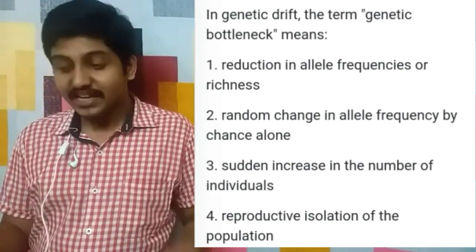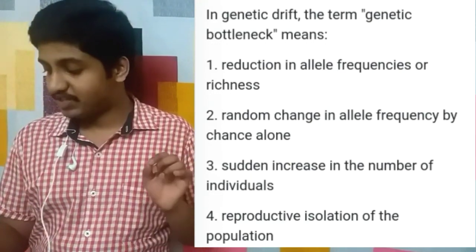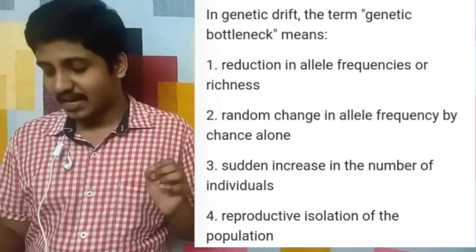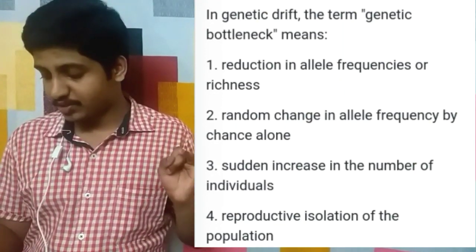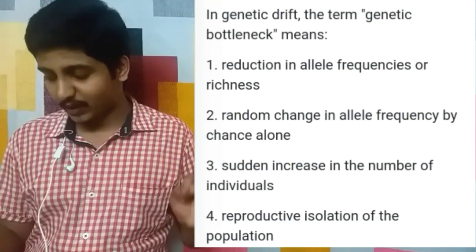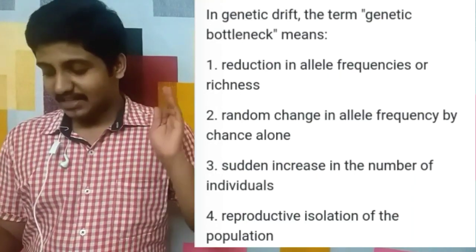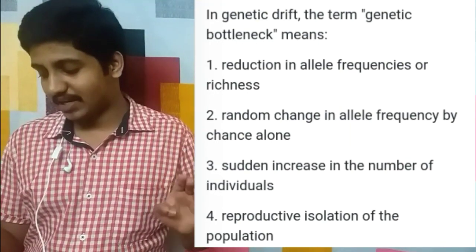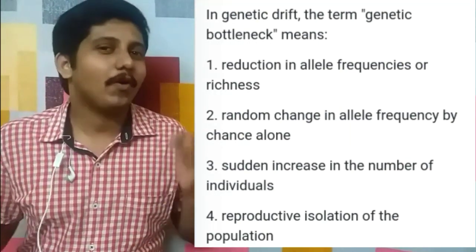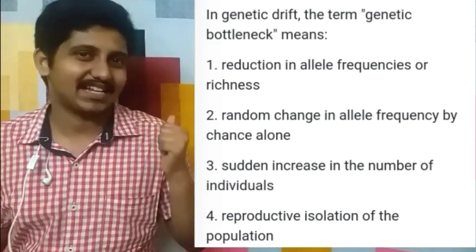But before that, I will ask you a question which one of my students asked me as a doubt. The question is: in genetic drift, the term genetic bottleneck means: 1. Reduction in allele frequencies or richness. 2. Random change in the allele frequency by chance alone. 3. Sudden increase in the number of individuals. And 4. Reproductive isolation of the population. By the end of the video, I will tell you its answer.